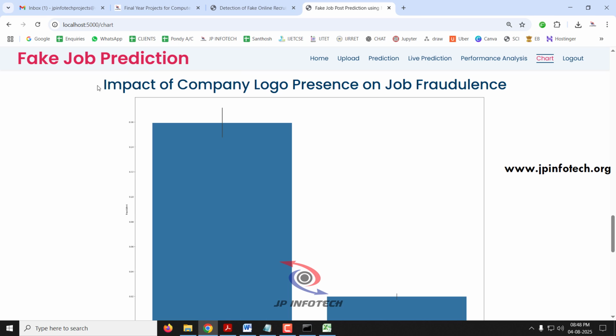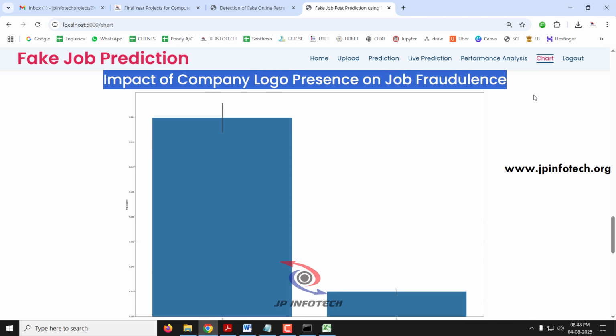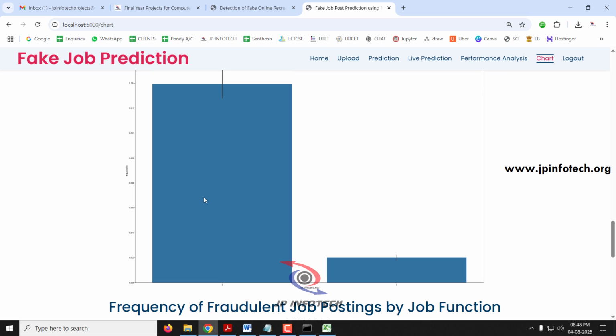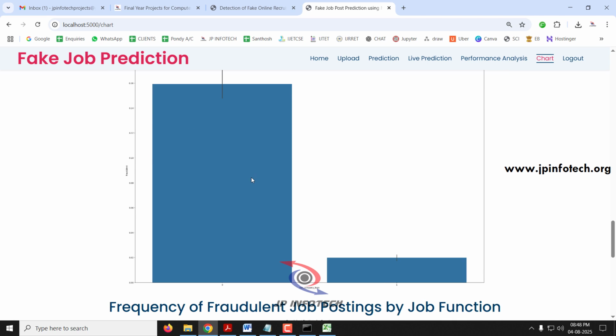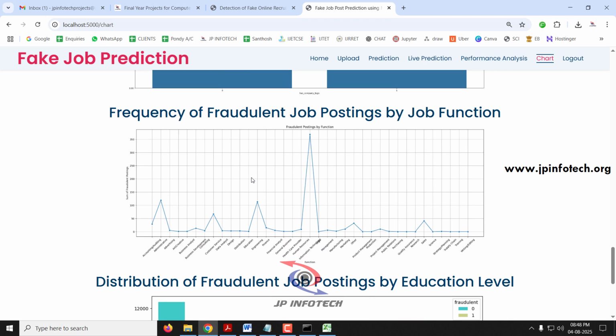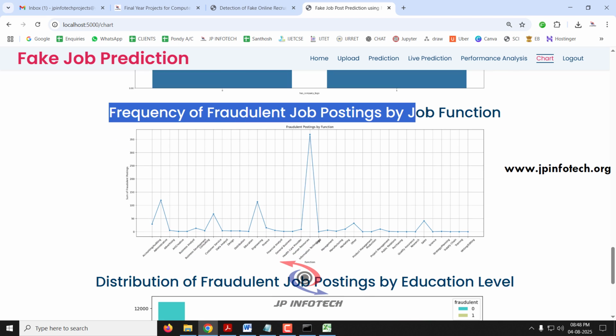The next chart shows the impact of company logo presence on job fraudulence. Here you can see where the company logo is present and where it is not present; not present has the higher number of fraudulent posts. The next chart shows the frequency of fraudulent job postings by job function. Here you can see job functions like accounting, administrative, advertising, business analyst, business development and consultants, and the sum of fraudulent postings in each. Most fraudulent postings come from healthcare provider, human resources and information technology, as shown in this graph.